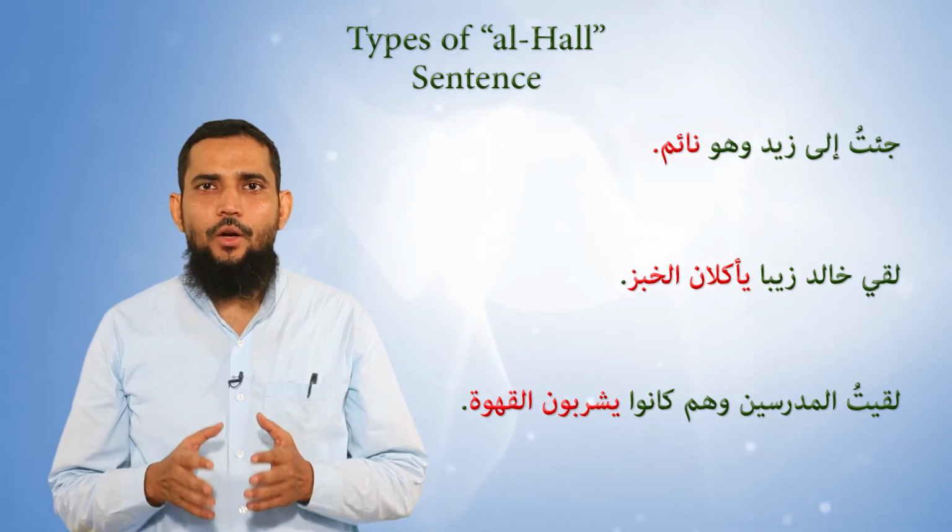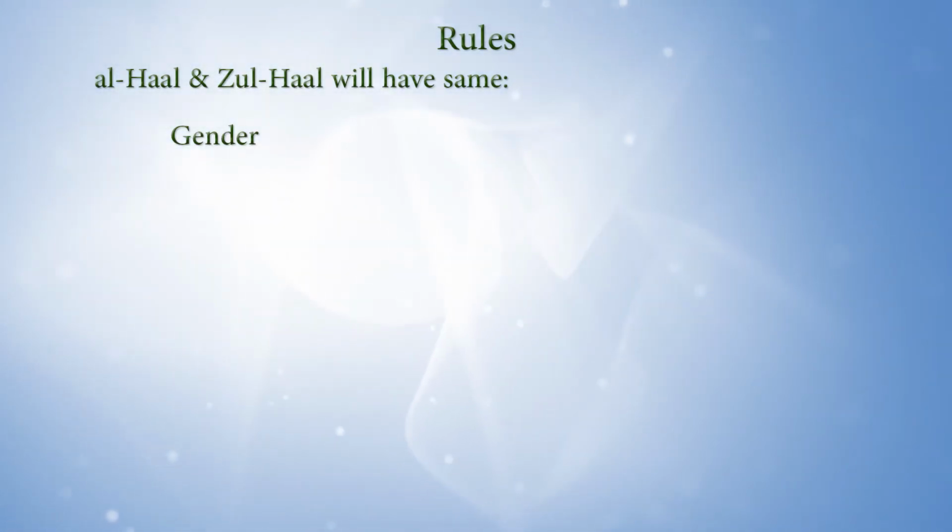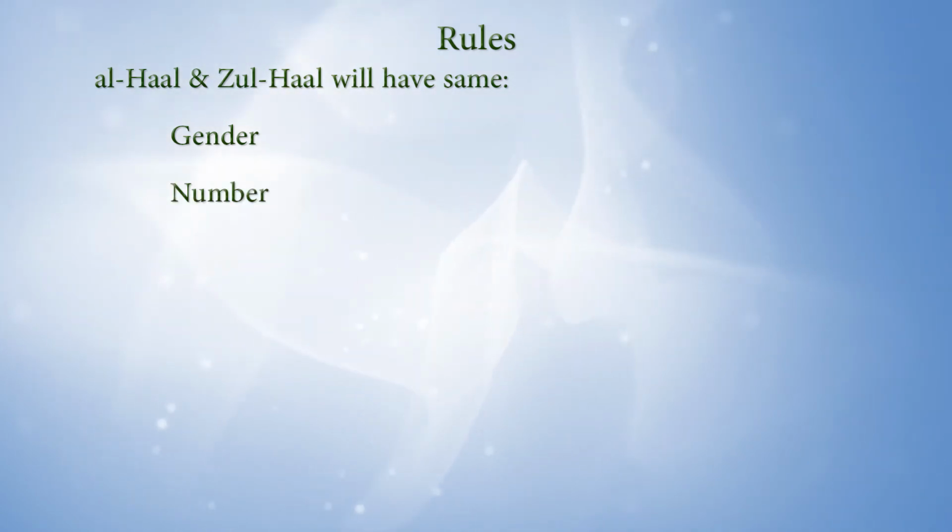They were having coffee. Before I finish today's lesson about hal and zulhal, I'll give you details of certain rules of these hal and zulhal. Al-hal and zulhal will have the same gender. If zulhal is masculine, hal should be masculine. If it is singular, it should be singular. If it is plural, it should be plural. Both should be the same in gender as well as number. I'll show you all examples again. I'll explain further. And also there is one more thing that we must remember.